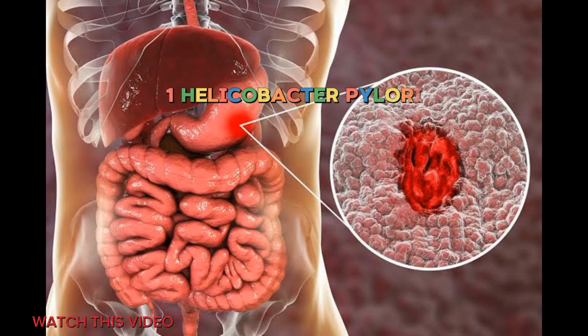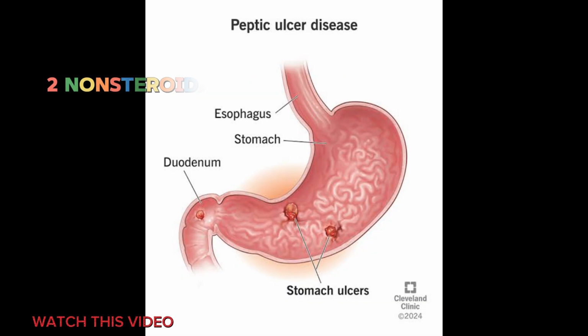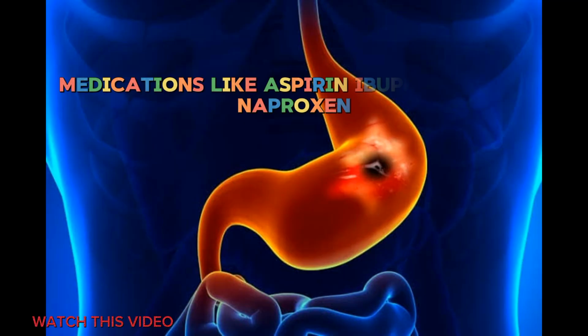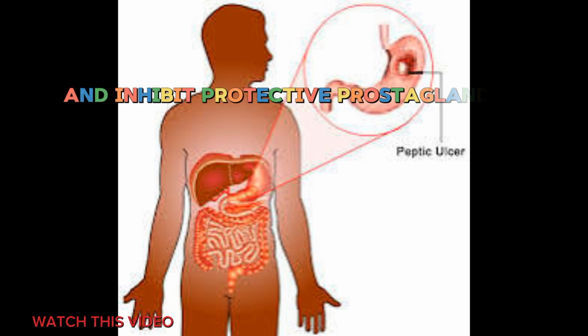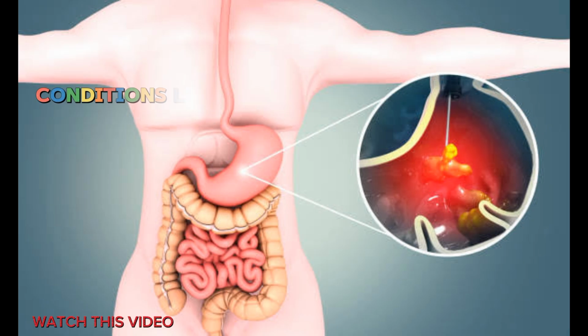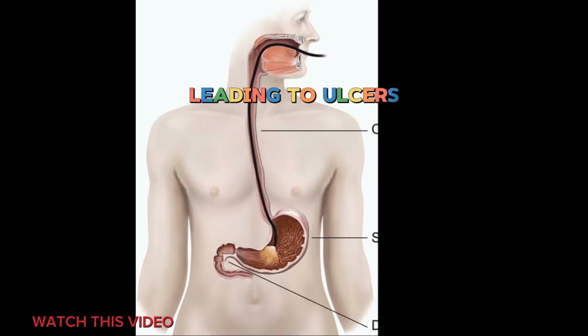Causes and risk factors. 1. Helicobacter pylori, H. pylori, infection, a spiral-shaped bacterium that damages the mucosal lining, making it susceptible to acid. H. pylori is a leading cause of both gastric and duodenal ulcers. 2. Nonsteroidal anti-inflammatory drugs, NSAIDs. Medications like aspirin, ibuprofen, and naproxen can weaken the stomach lining and inhibit protective prostaglandins. 3. Excess stomach acid production. Conditions like Zollinger-Ellison syndrome can cause excessive acid secretion leading to ulcers.